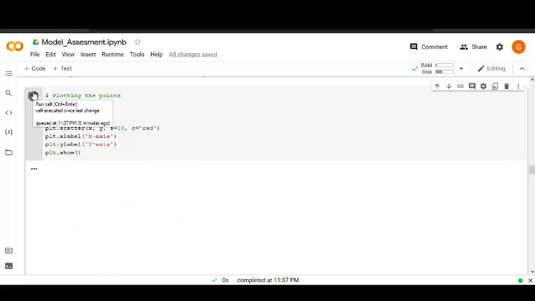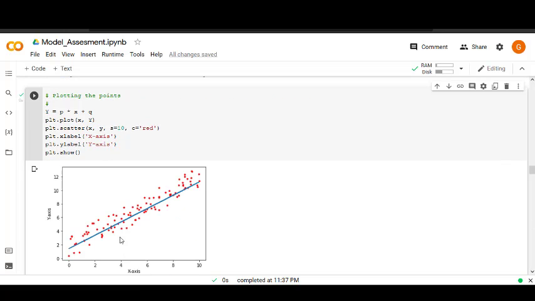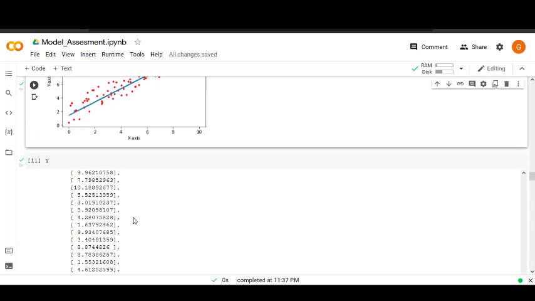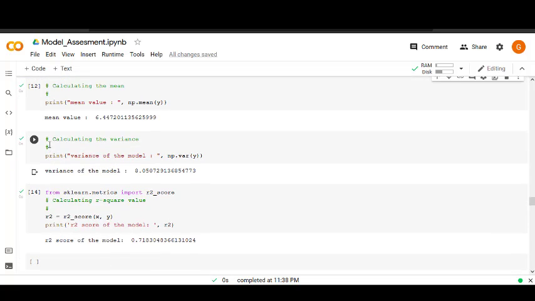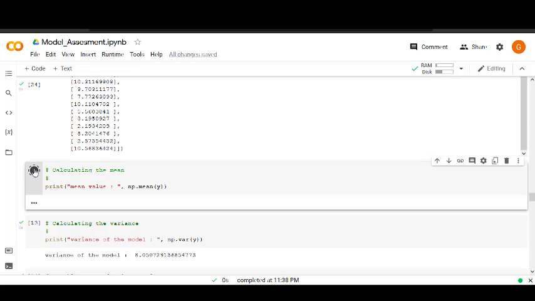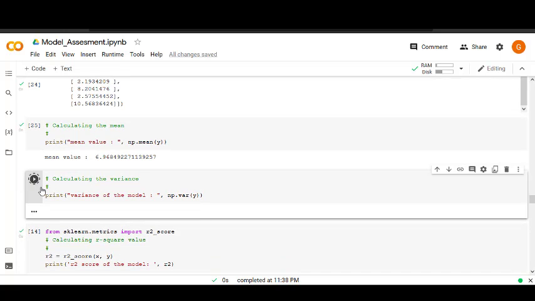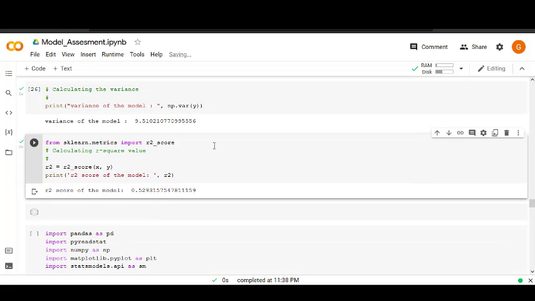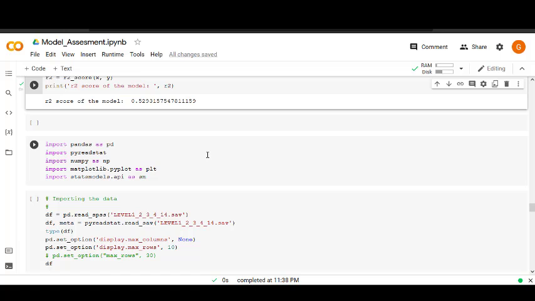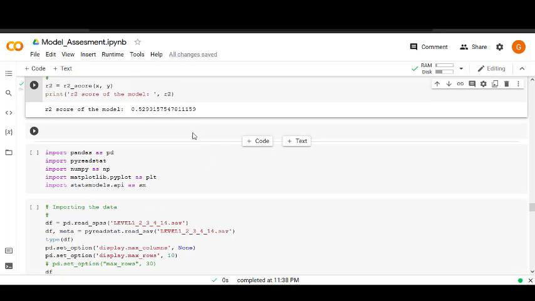And now plotting the graph. As you can see, now very few points are touching the line, and this time our R square value will be significantly reduced. Let's see how much it came. It came around 0.529. It is very low as compared to what we saw earlier.